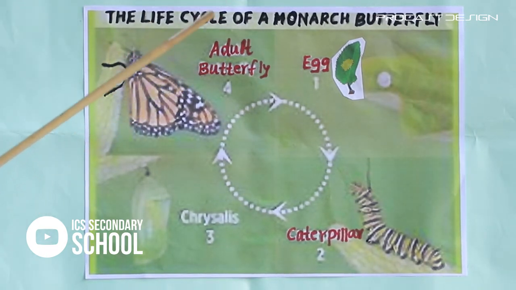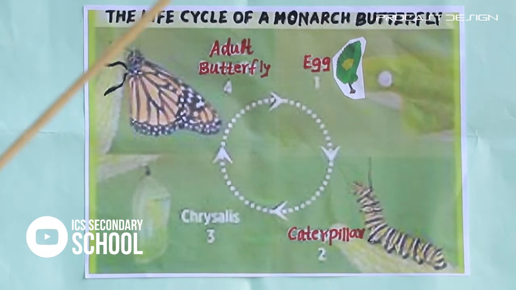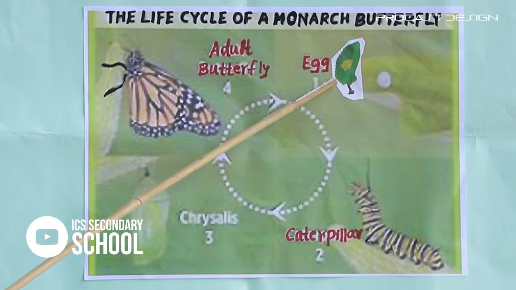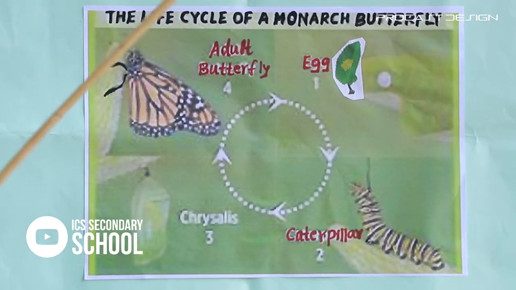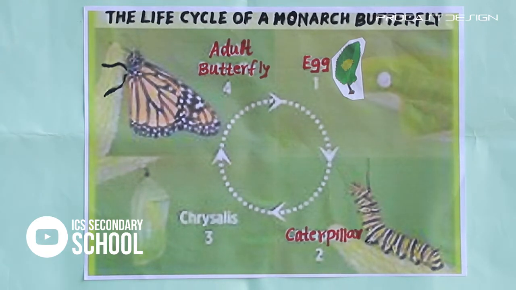Clear? There are four stages in the life cycle of butterfly. The first one, egg. The next one, the larva or caterpillar. And the next one, pupa. And the last one, adult butterfly. Clear? Okay, then all of you look at this.